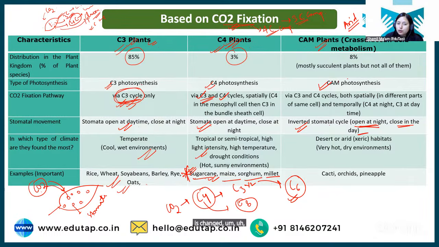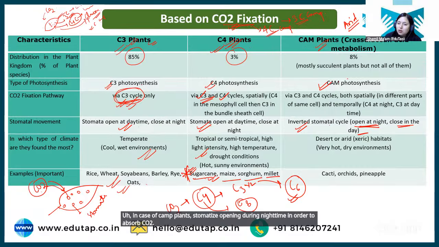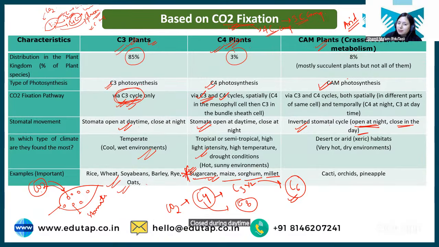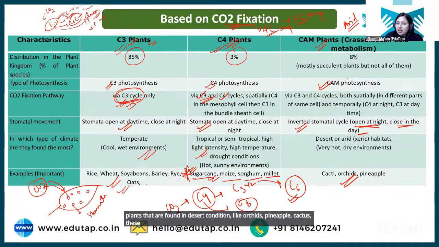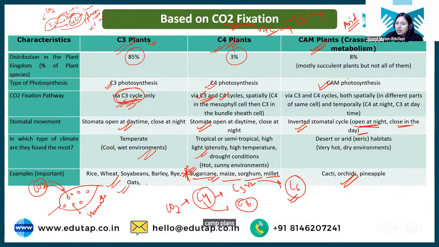Like in C3 and C4, the stomata were open in the day and closed at night, but in case of CAM plants, stomata open during night time in order to absorb CO2 and close during daytime, and during daytime that CO2 is converted into glucose. Clear? So all your plants found in desert conditions like orchids, pineapple, cactus are CAM plants. It is known as Crassulacean Acid Metabolism. I hope it is clear.